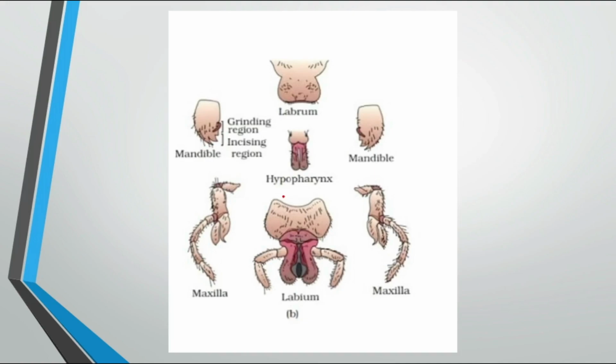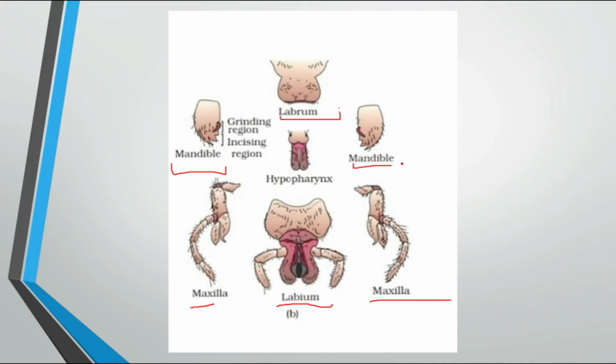These are the regions of the mouth-like structure. Mandible, and this is also the mandible. Then this is the labrum, the labium. Then maxilla helps in the catching of the food. Hypopharynx works like a tongue.